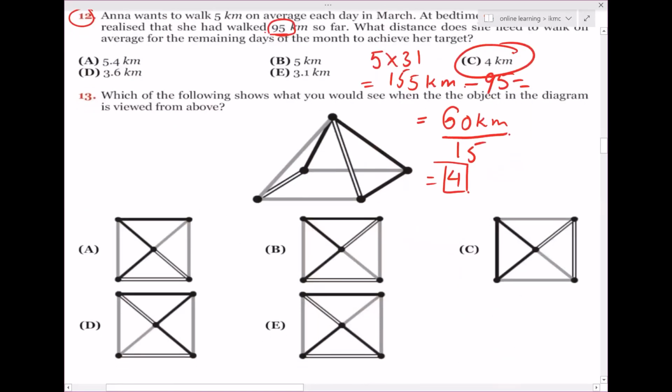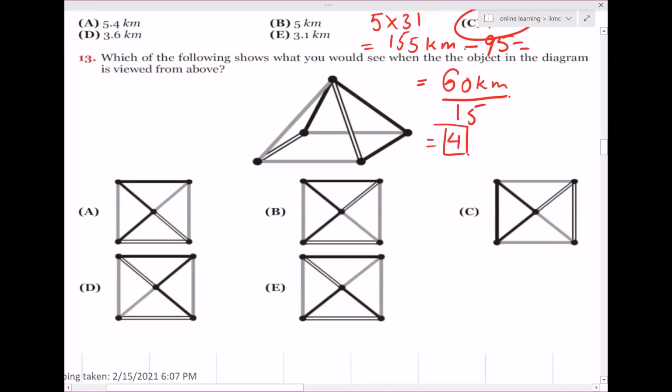Let's move forward to question number 13. Which of the following shows what you would see when the object in the diagram is viewed from above? All right, this is the picture. And out of these options, you have to figure out which one is the view from above. Clearly, you can see that we have two black lines, and then this is a double line, and there is a gray line. Two black lines. Let's start from here. Two black lines, a double line and a gray line,